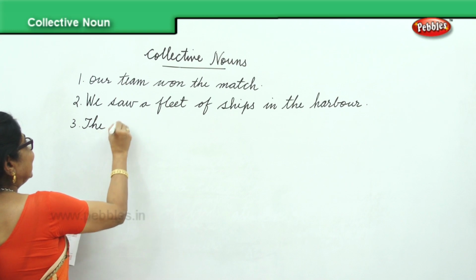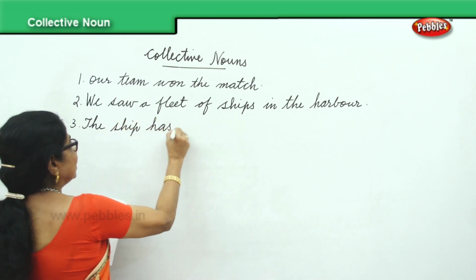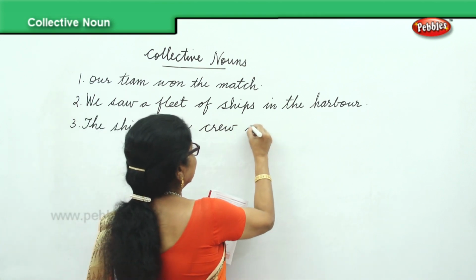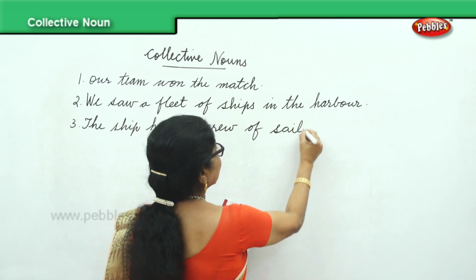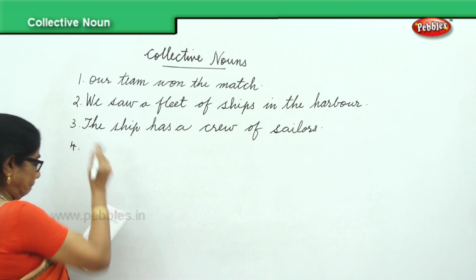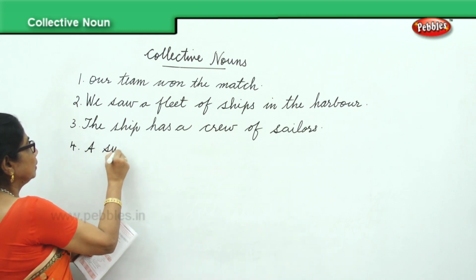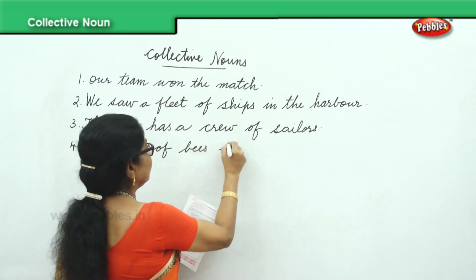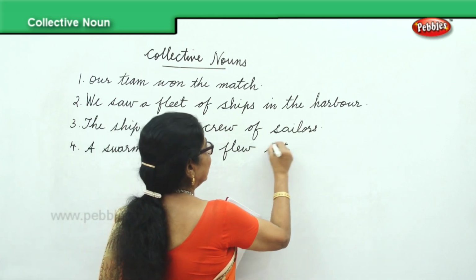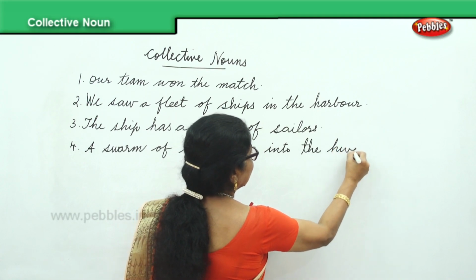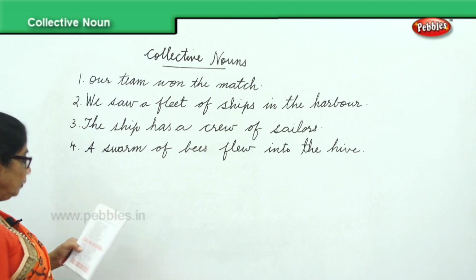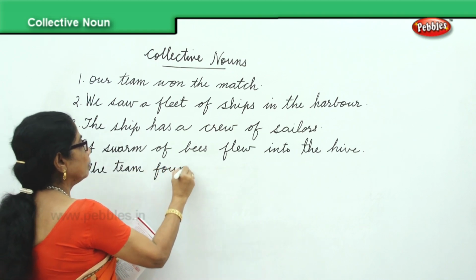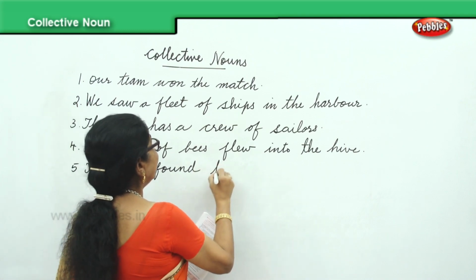The ship has a crew of sailors. A swarm of bees flew into the hive. The team found him guilty.